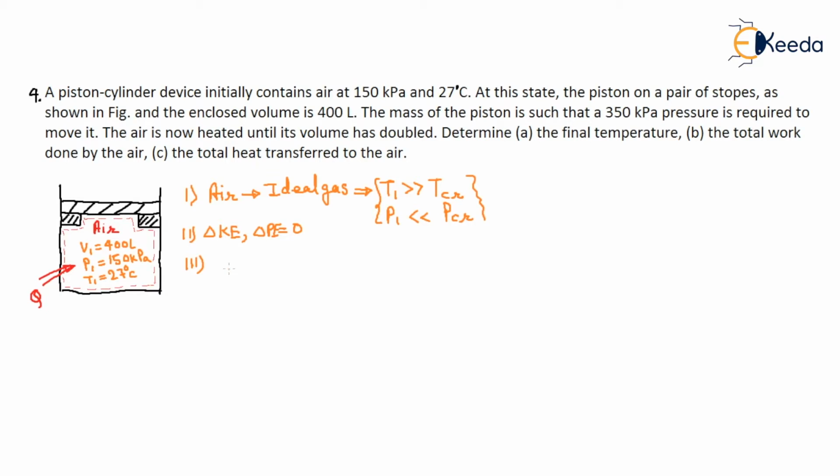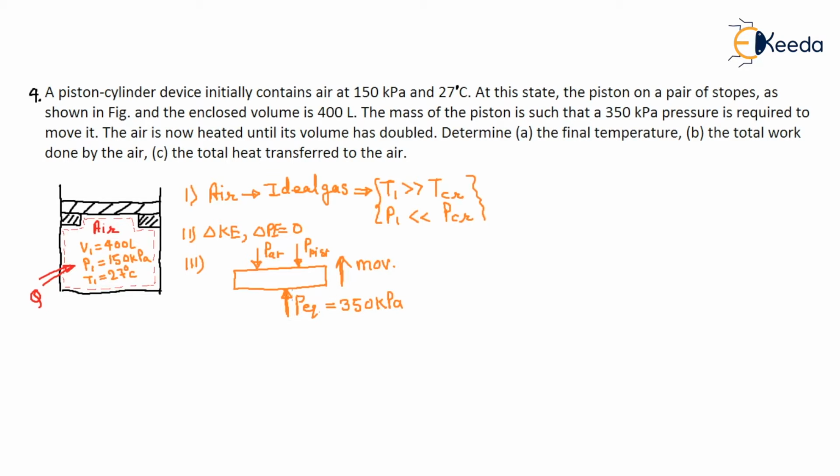If this is the free body diagram of the piston, see, this is the atmospheric pressure, and this is the weight of the piston. So if we move the piston upward, what is the equilibrium pressure? To move it upward, this equilibrium pressure is 350 kilopascal.